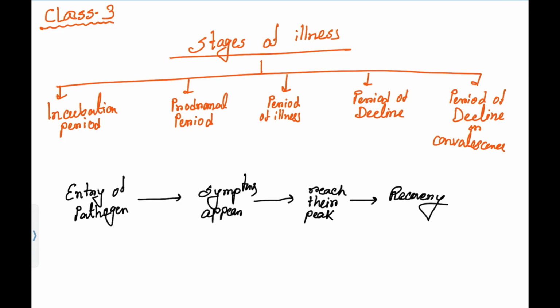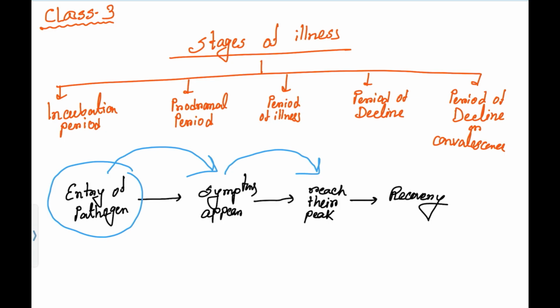Once the pathogen enters our body, it takes some time, then signs and symptoms appear, then slowly it reaches its peak level. The person may feel sick, not feeling good, and then slowly recovers from the infection. This specific pattern is followed by all kinds of infections, so today we will be discussing those stages of infection.